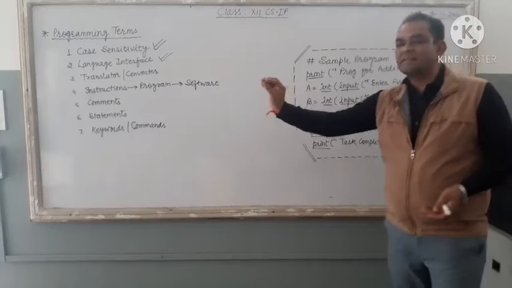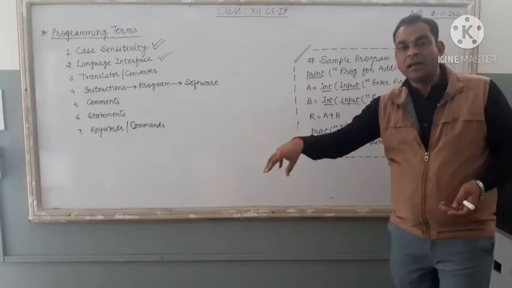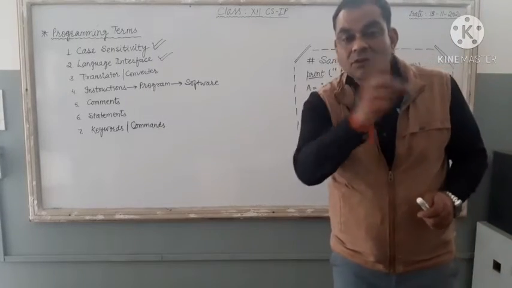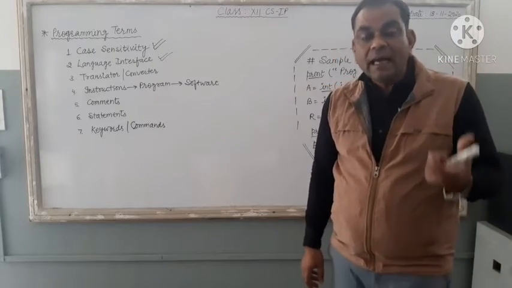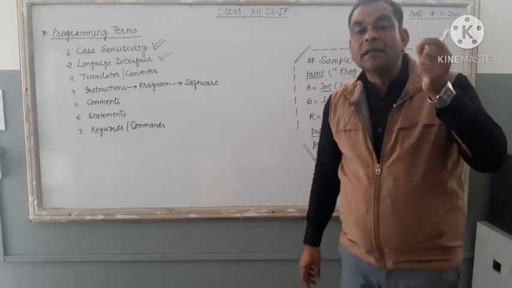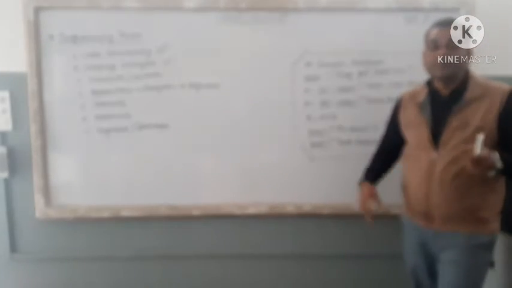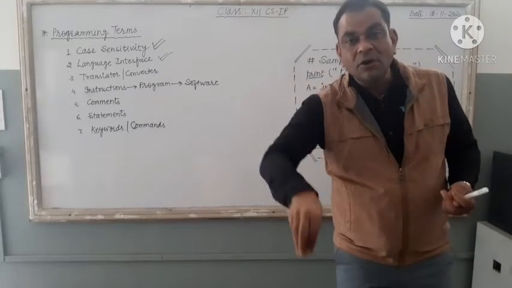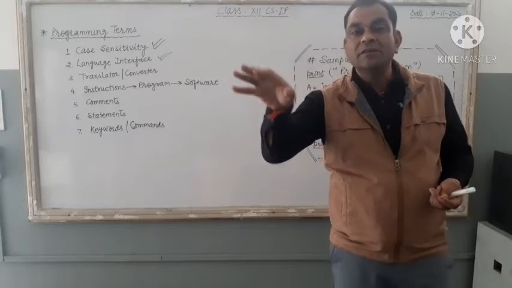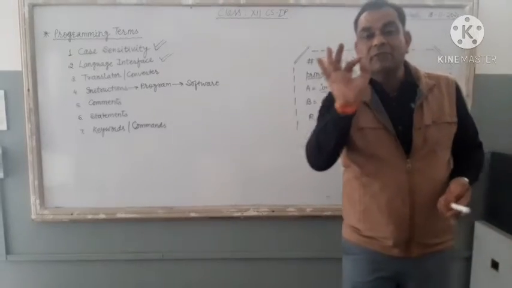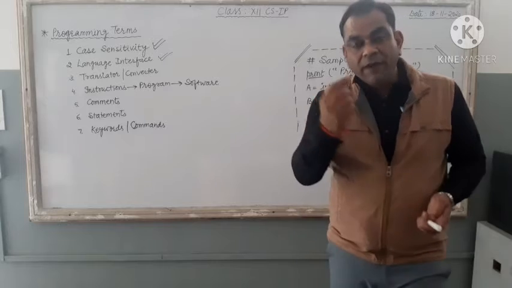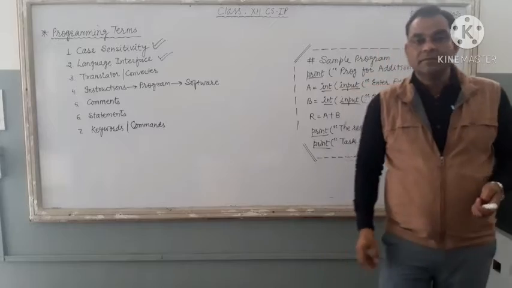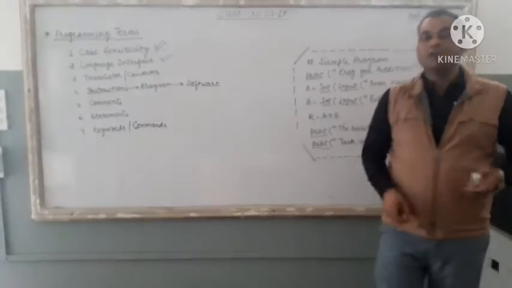So very first you just select one language out of many and install this particular language into your PC. Then once the language is installed in your PC, we are going to open the interface of the language. Interface means what? For example, if you install Microsoft Office in your PC and you want to create one slide, very first you have to open Microsoft PowerPoint in your PC. Clear? Then only you can create a slide.